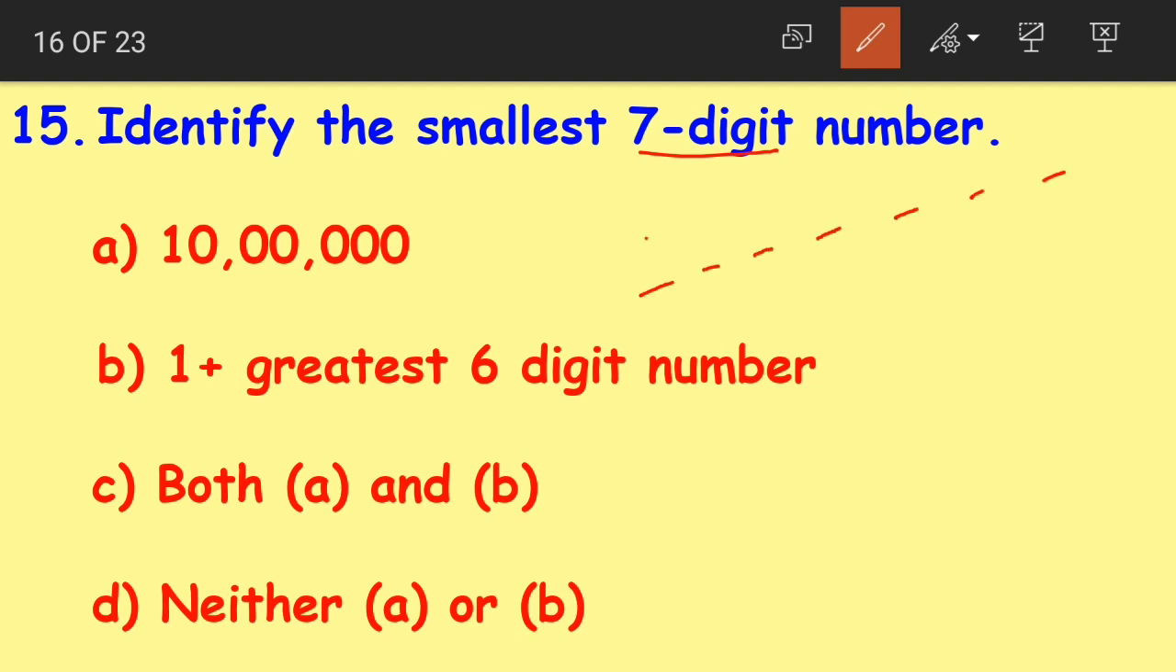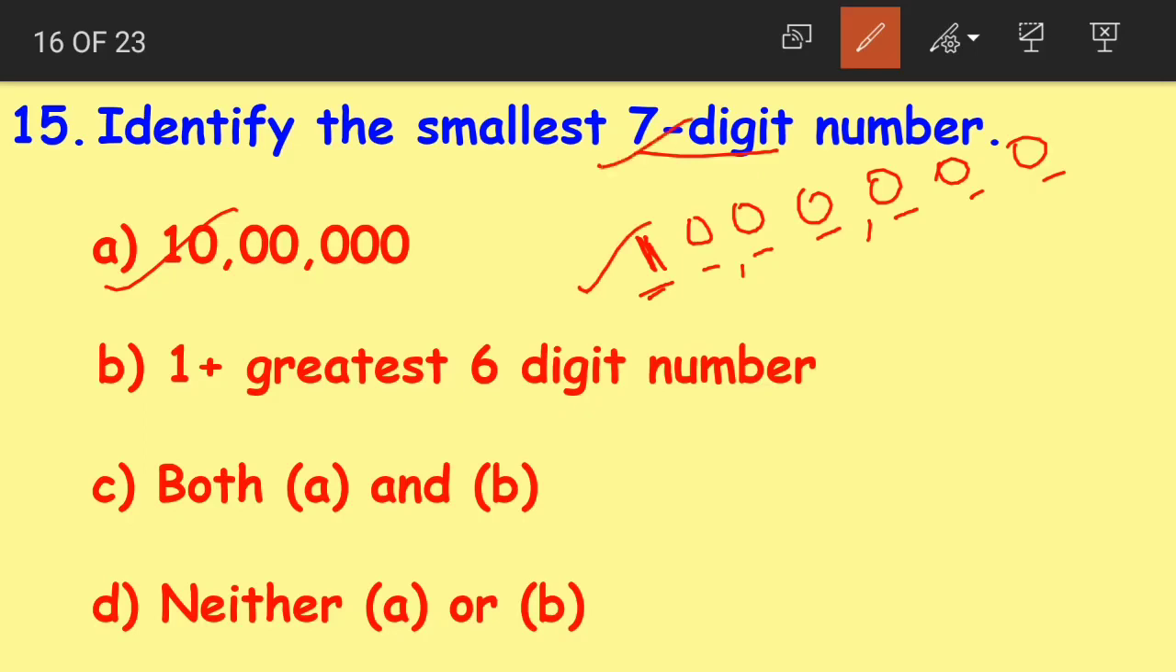For any smallest number, you should write 1 in the first place and fill up the remaining digits with zeros. Okay, children? Write 1 in the first place and fill up the remaining digits with zeros. And how is this number read? This number will be read as 10 lakhs. If you look at the options, it is the same as option A, which is 10 lakhs.